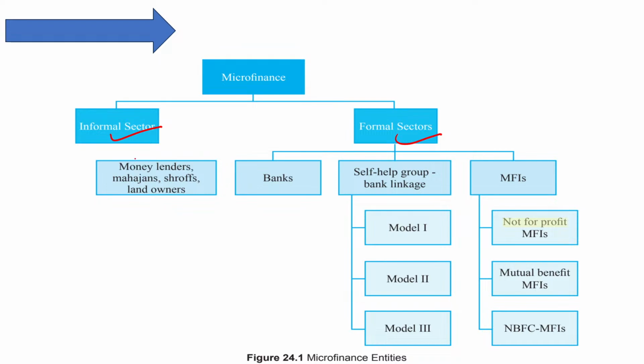So in the informal sector, we have money lenders, Mahajan, Shroff, landowners, they are the informal sector delivery channel of microfinance. Now in formal, we have banks, we have the self-help group bank linkage program model, we have microfinance institution. In the self-help group bank linkage model, we have three, model 1, 2 and 3, and similarly microfinance institution has three types: not-for-profit, mutual benefit and NBFC MFI, which is also named as what? For-profit MFI.